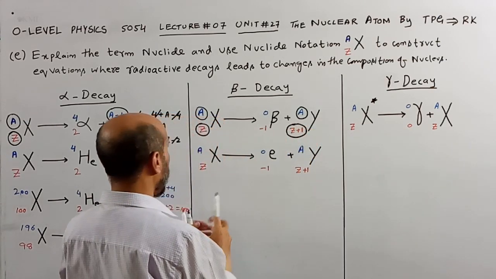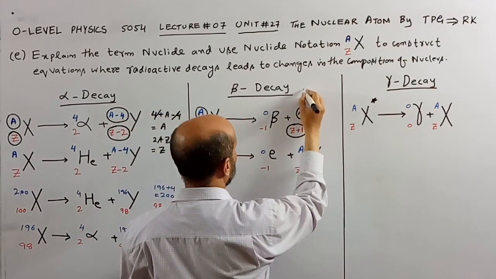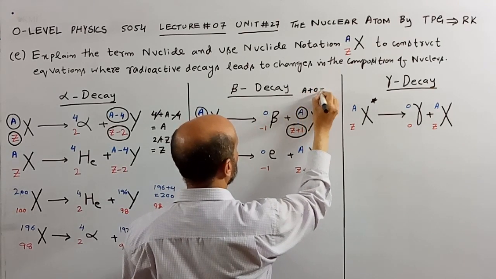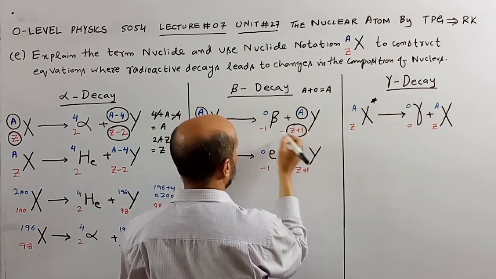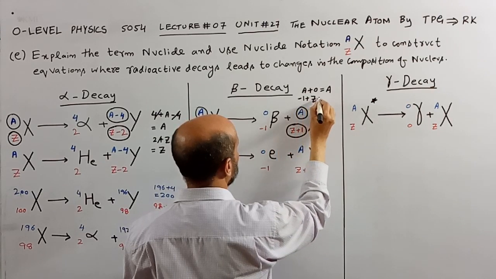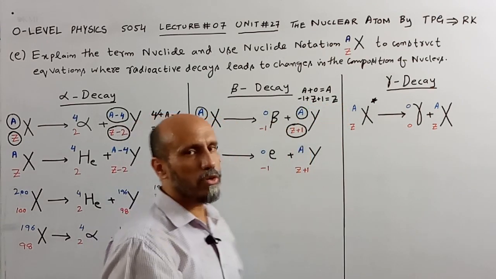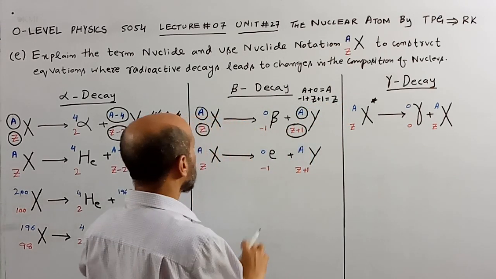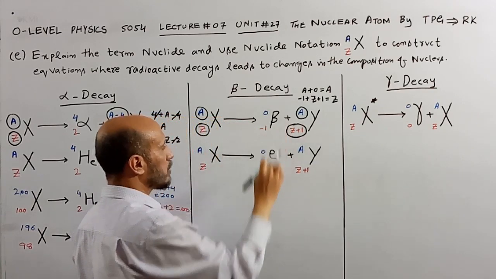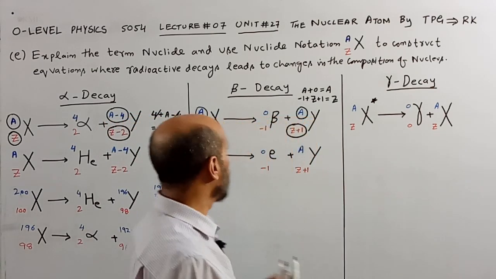Now if we add the values of nucleons on the right side, then A plus 0 is equal to A, and Z minus 1 plus Z plus 1 is equal to Z, which will be equal to the value of Z on the left side. Since beta particles are similar to electrons, we can write e in place of beta as well. Now we will consider examples of beta decay.